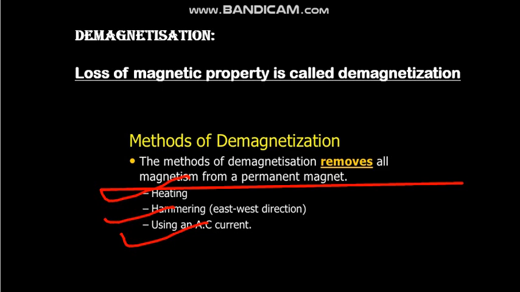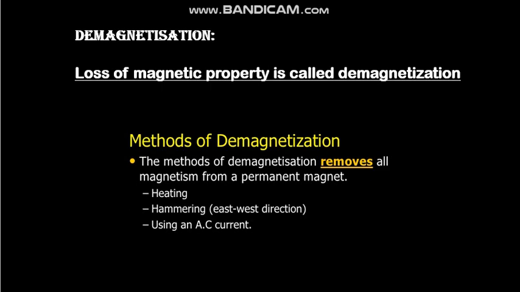By hammering, a magnet can be partially demagnetized when it is pointing in the east-west direction. Hammering can damage the steel or iron bars. By heating, magnets can lose their magnetism if they are heated strongly.